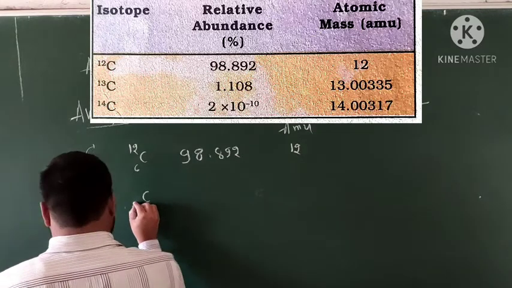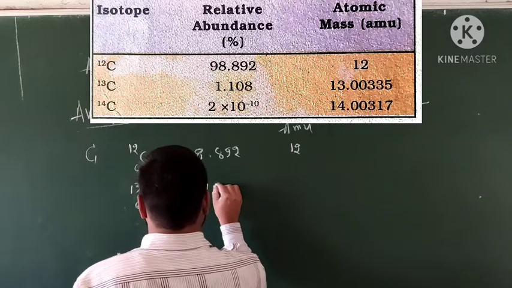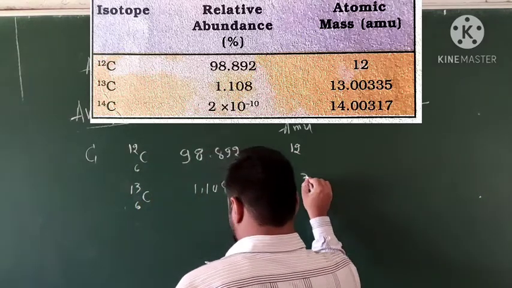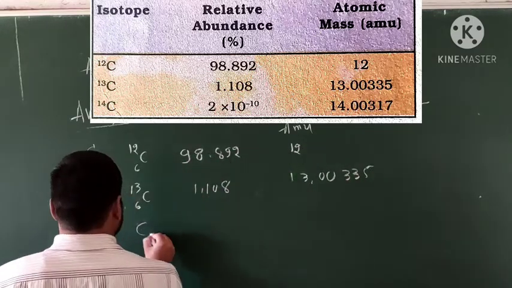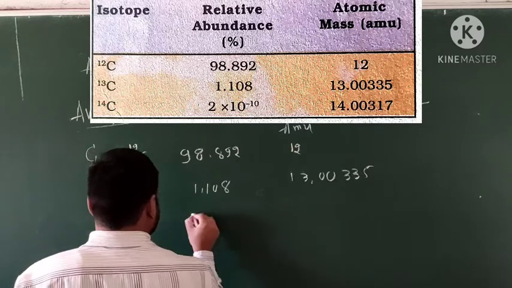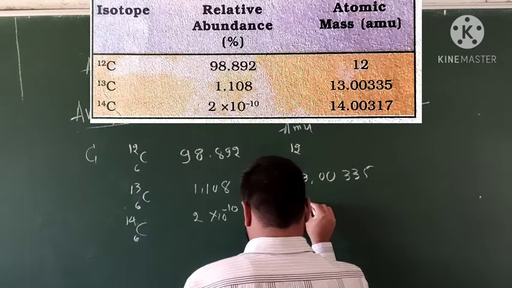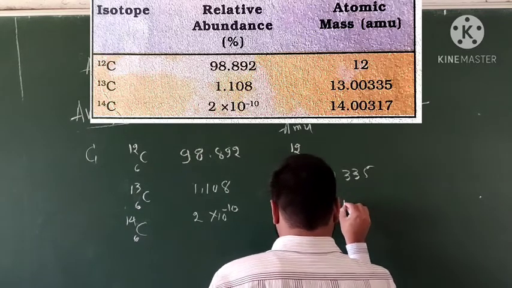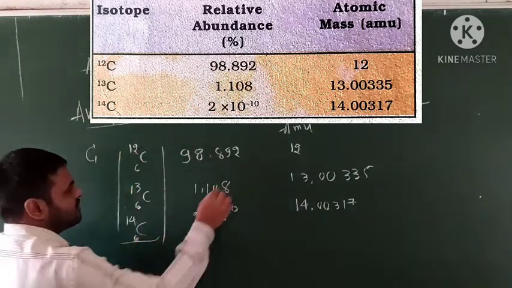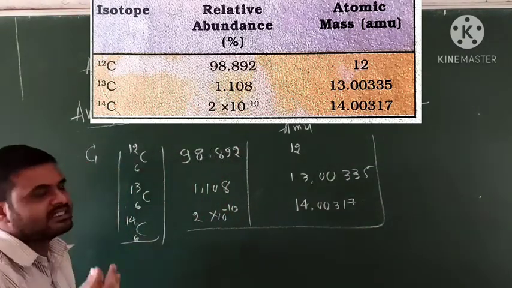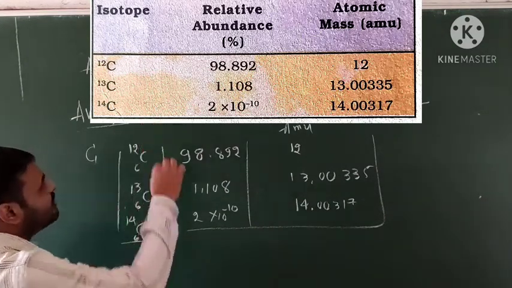Then carbon-13: its abundance is 1.108, and its mass is 13.00335. The next one is carbon-14: its abundance is 2 into 10 to the power of minus 10, and its mass is 14.00317. Let me show you how to get from these different isotopes. With one isotope you can easily identify the atomic mass, but here there are 3 different types of isotopes. We can get the average mass values.